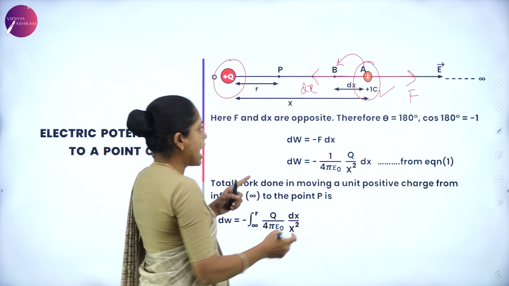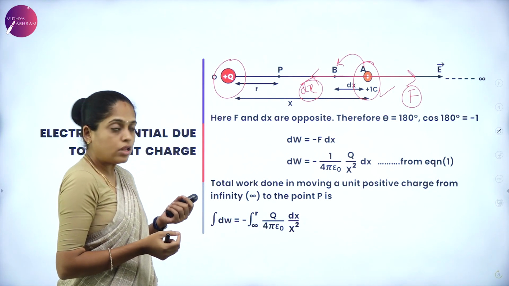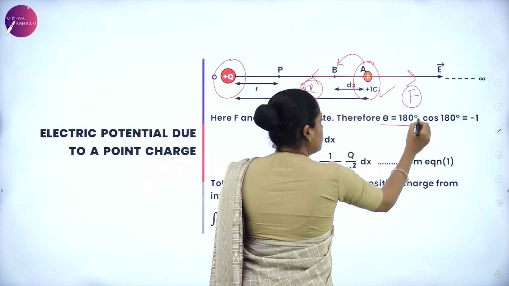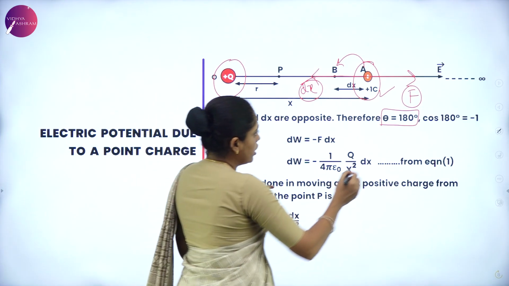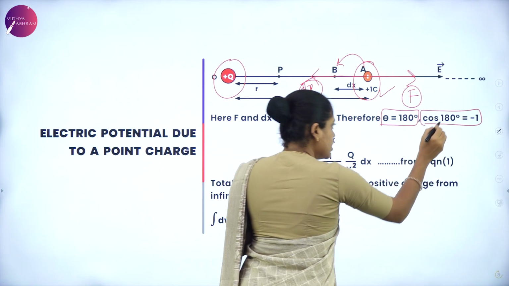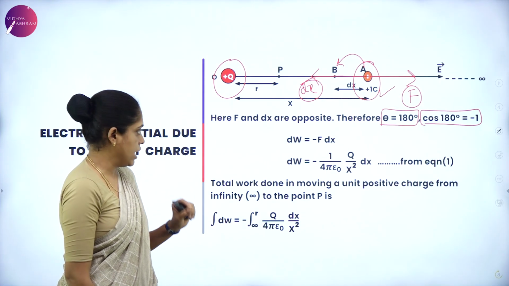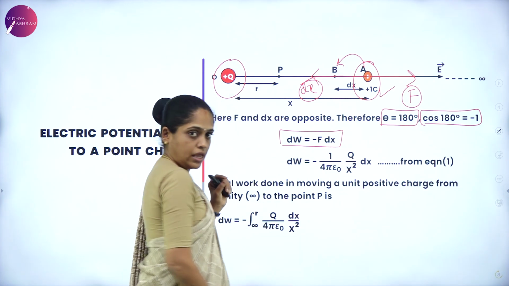The force and the displacement are in opposite directions. Whenever they are in opposite directions, the angle between them is 180 degrees. Now cos 180 degrees value is -1. Therefore, here the work done is negative.